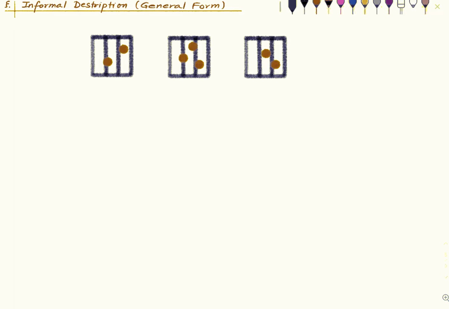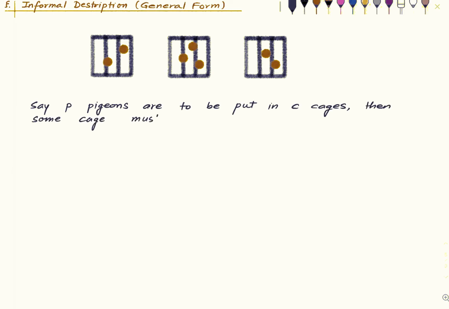Okay? So here is what is going on. Say P pigeons are to be put in C cages. Then some cage must accommodate at least P by C. You consider this number.